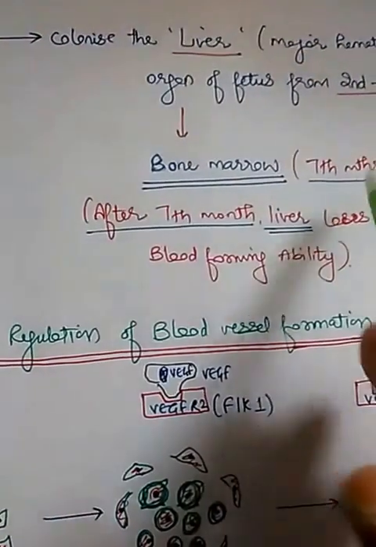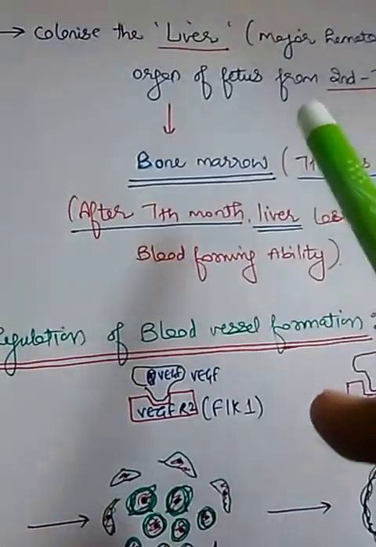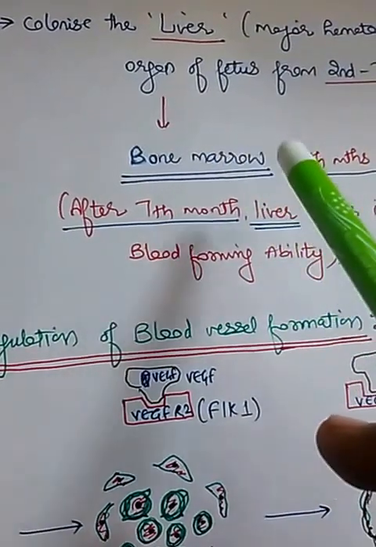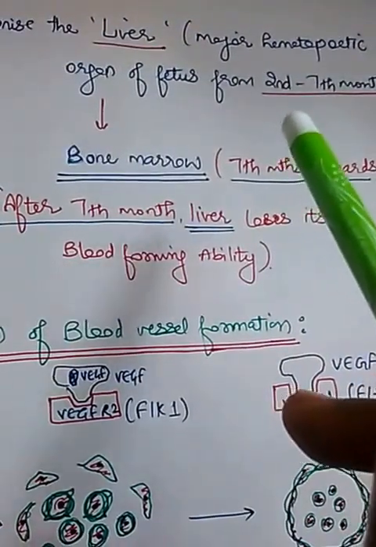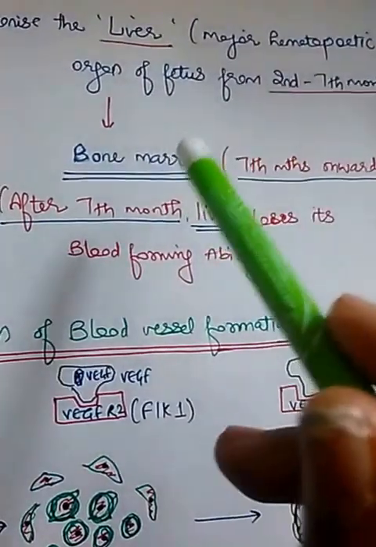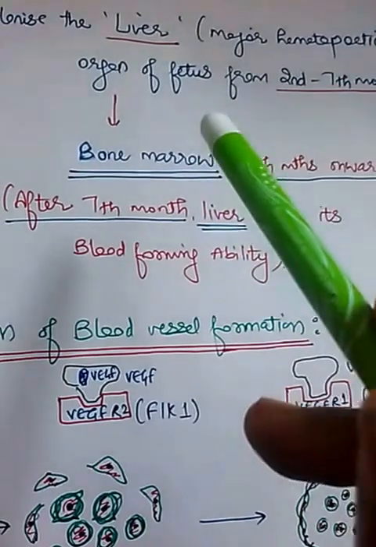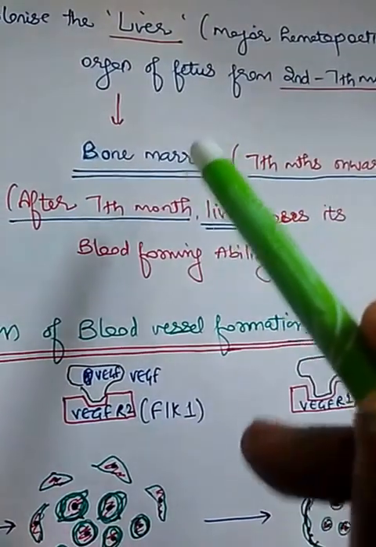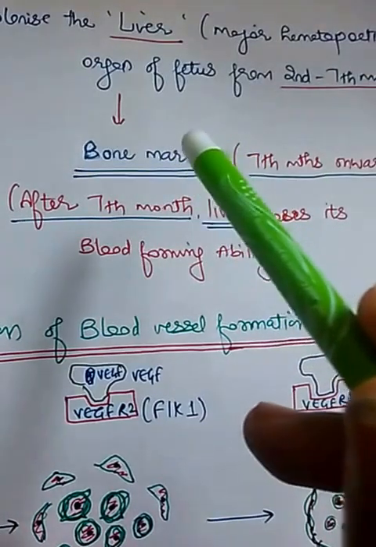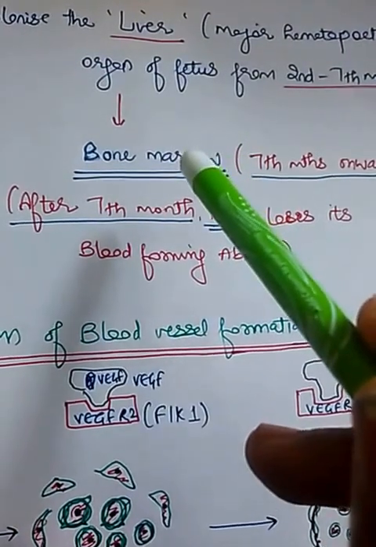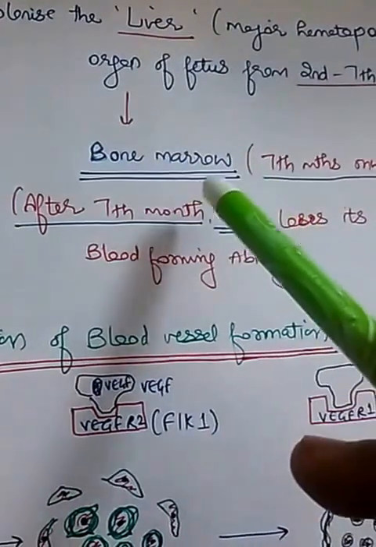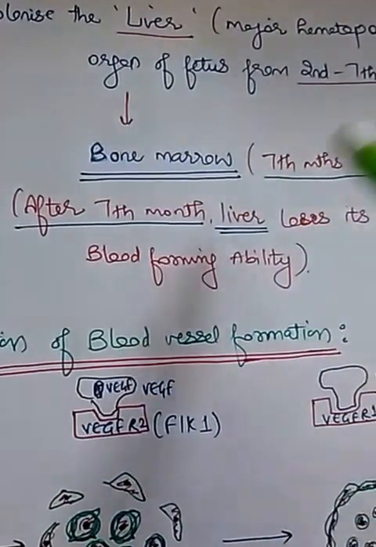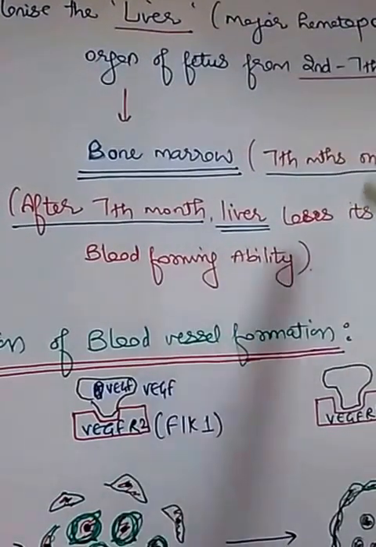Now what happens is that these blood islands colonize the liver. Okay, and then this liver becomes the major site of hematopoiesis of the fetus from 2nd month to 7th month. Further, in the 7th month these cells migrate to bone marrow, and after the 7th month bone marrow becomes the major site. So it's not 5th month, it's 7th month according to Langman's.